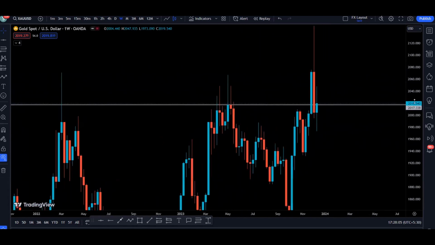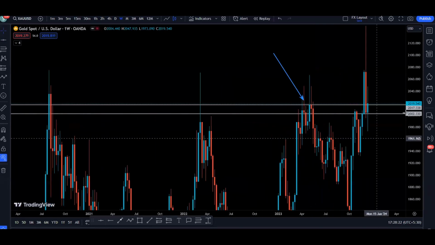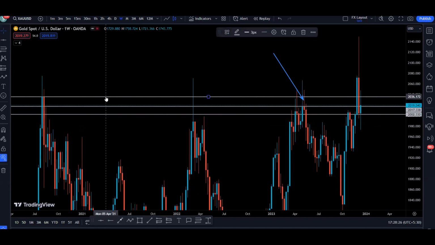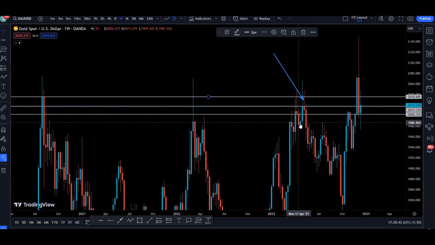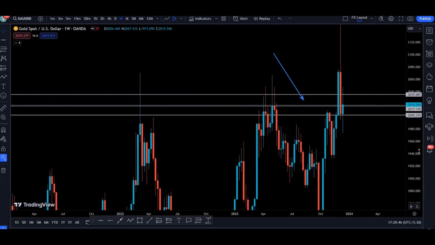Now let's see, we have this one as a level, this one as a resistance. We have this weekly candle close above, and the next weekly candle close below this level, and the last weekly candle close above this resistance, right? And at the same time, we have this support. So basically, we have the support, we have the resistance, and we can see that we have the next resistance right here.